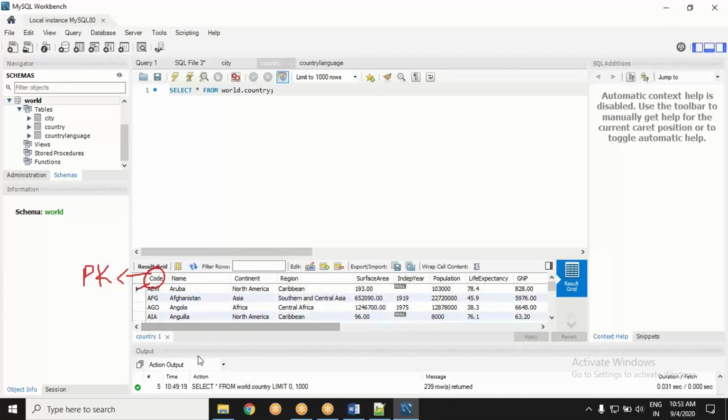What about anything else? Anything else in the country table? Okay. Primary key is code. Any foreign key in the country table?